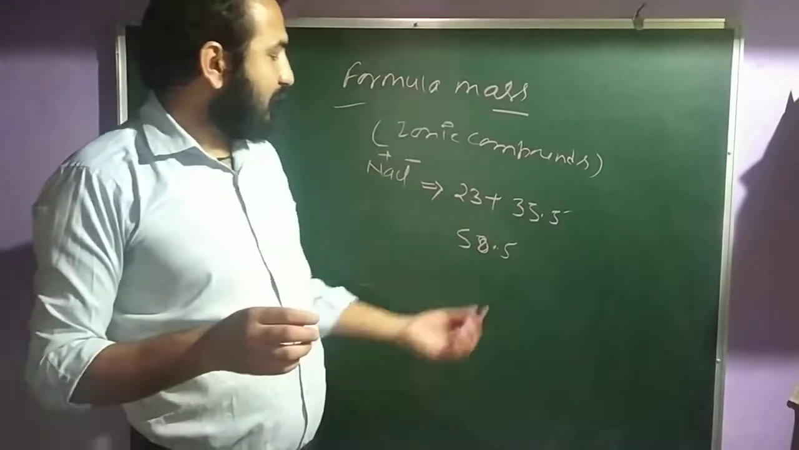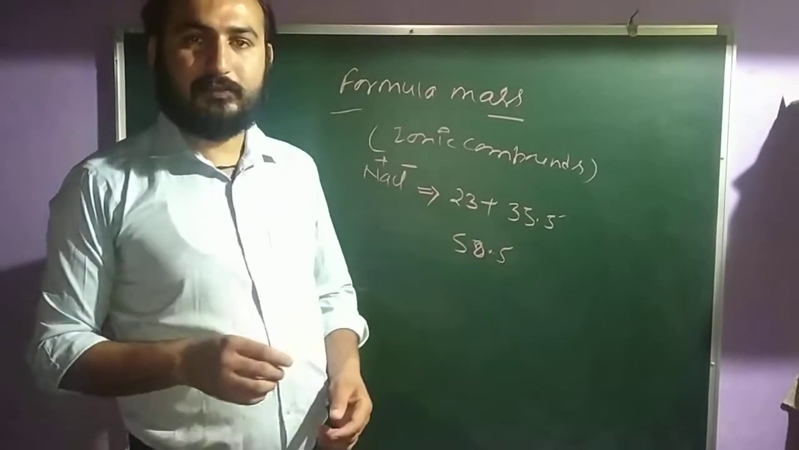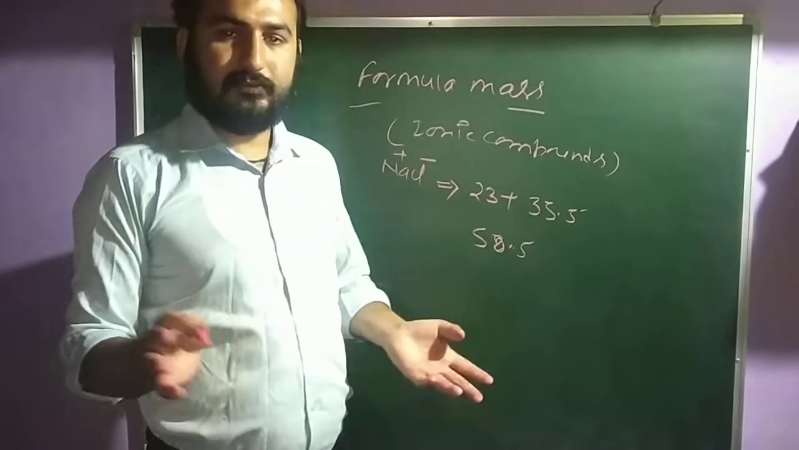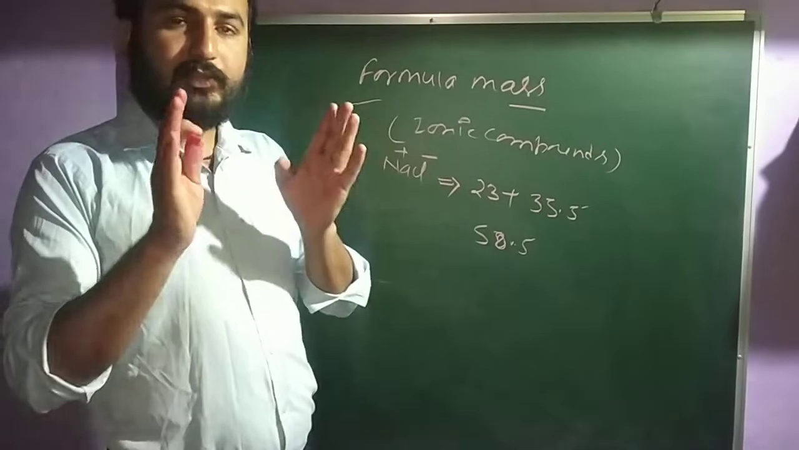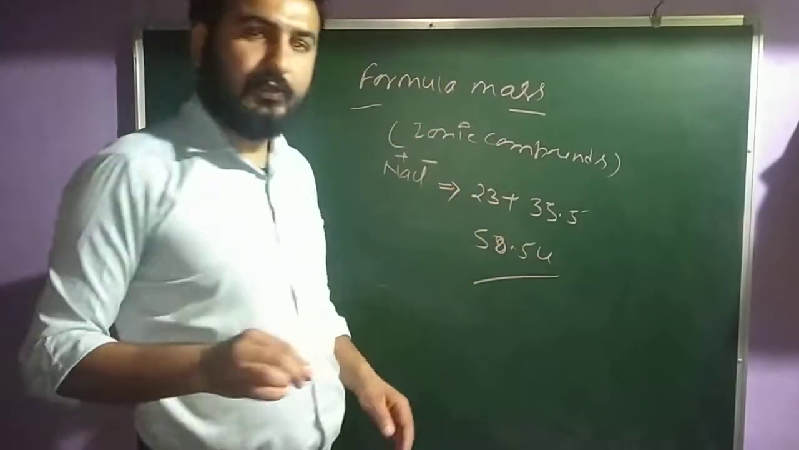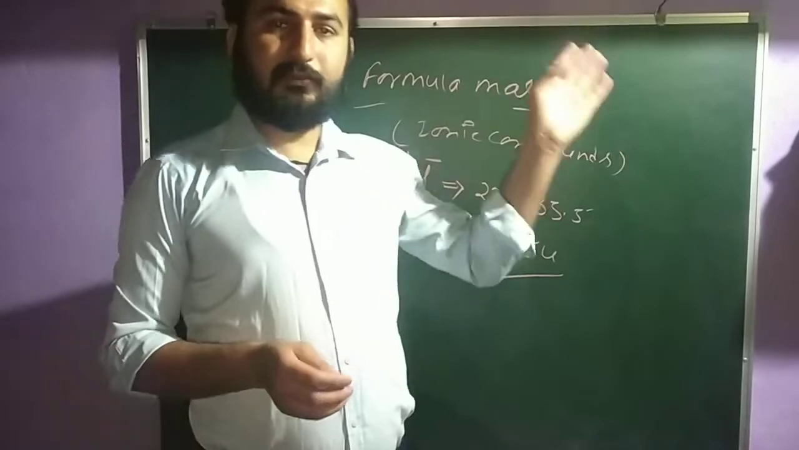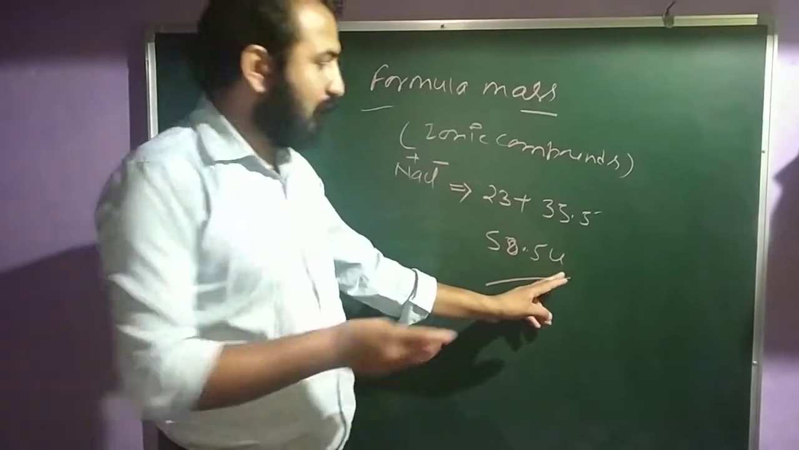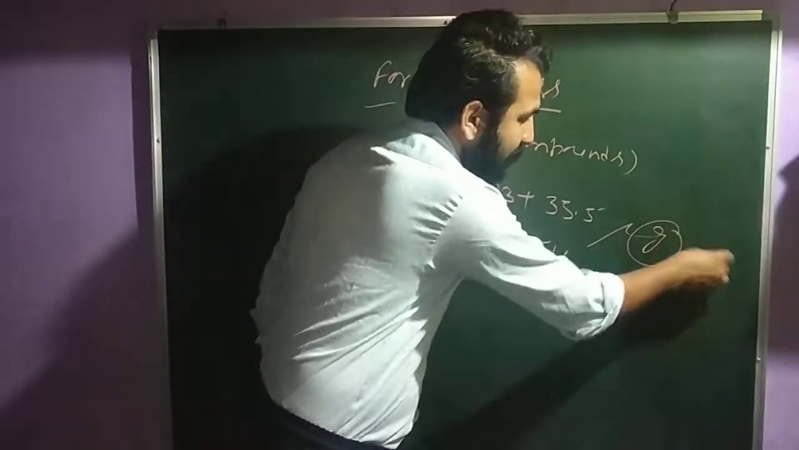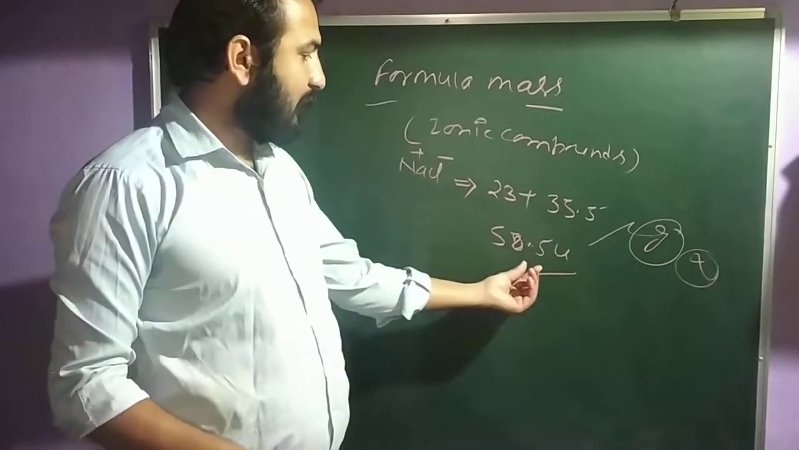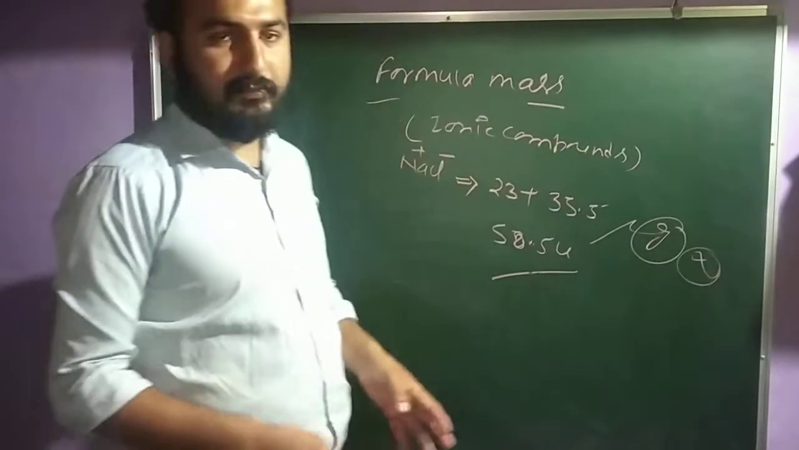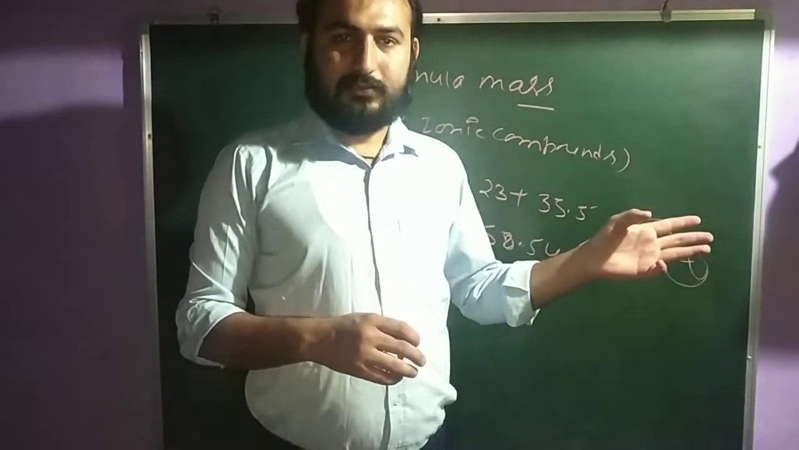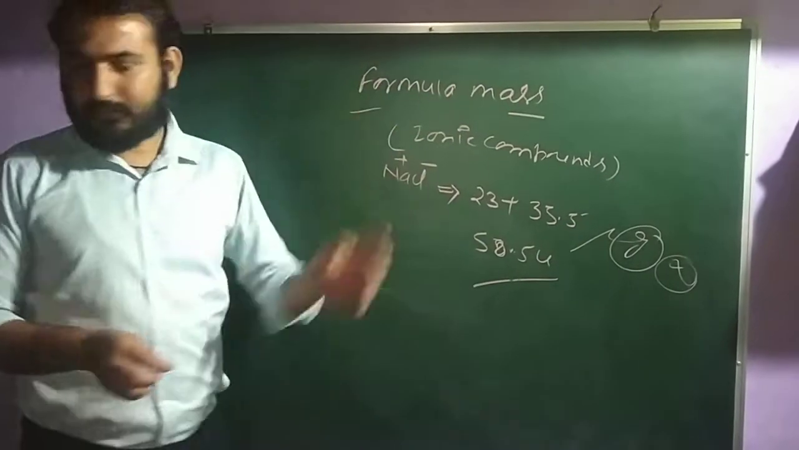Now the question is, what is the unit for the formula mass? AMU, U, G, or simply any other thing? In the formula mass you have only the unit U. Clear? That means wherever you calculate the formula mass, the method is the same and the unit is U. Here you will not use G. We will only use U, and this is called the formula mass. Why is it calculated? For ionic compounds, because ionic compounds possess positive and negative charges. Clear? So this is the formula mass.